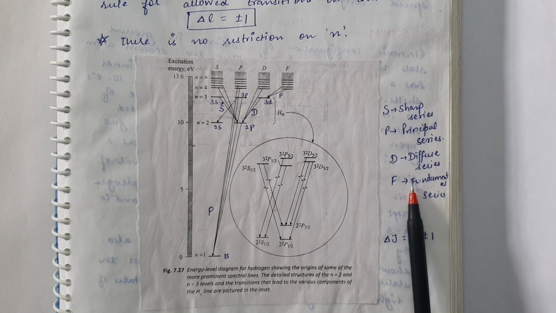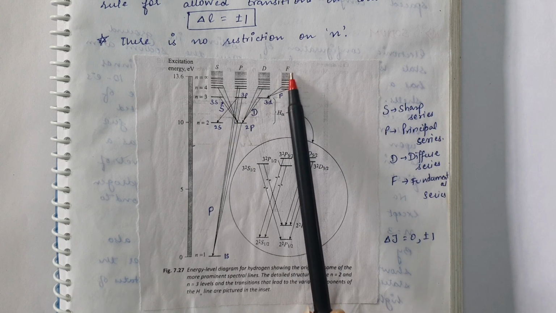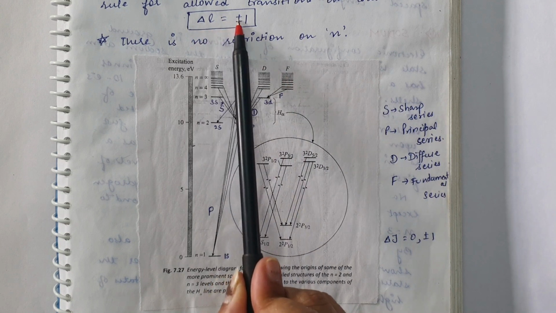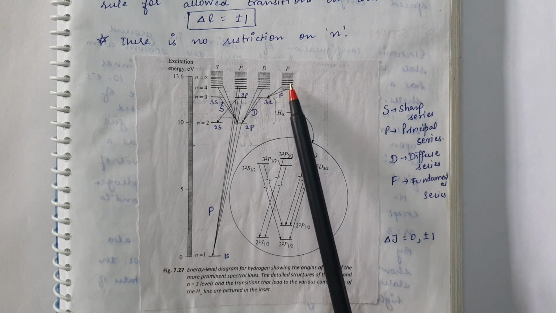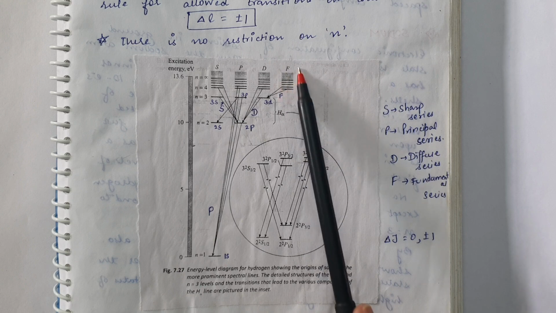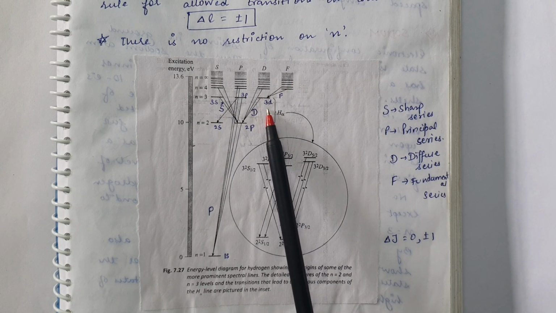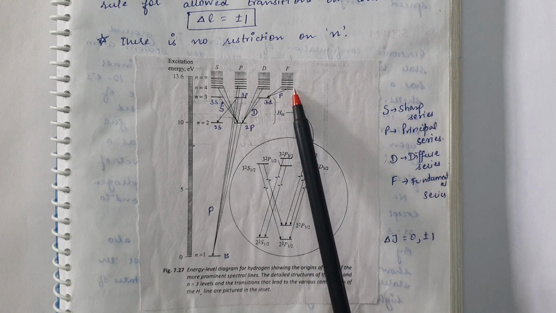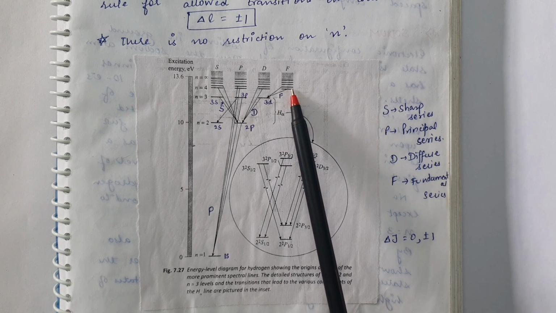Next comes fundamental series. Fundamental series begins with F. So this fundamental series will include all those transitions in which initially the electron is present in higher F state. And for this selection rule, delta L is equal to plus minus 1, it will be obeyed only if the transitions are from higher F state to lower D state. And lowest D state is 3D. So here the transitions will occur from nF to 3D, and the value of n will be 4, 5, 6 and so on.